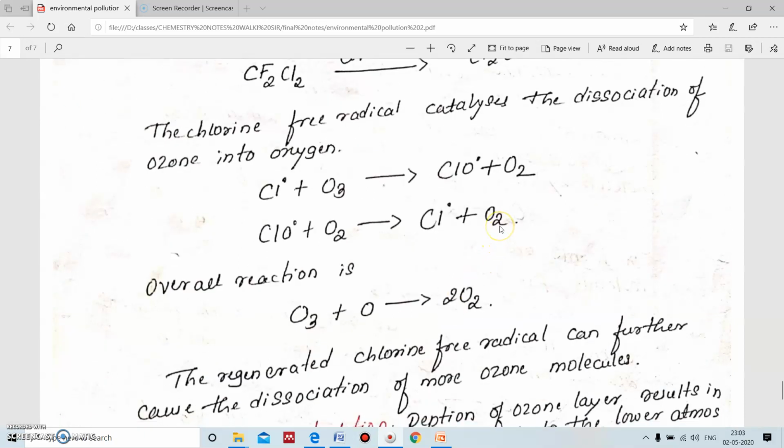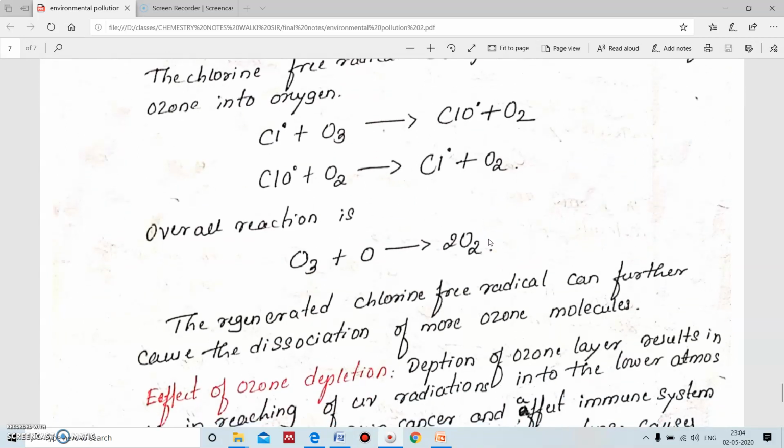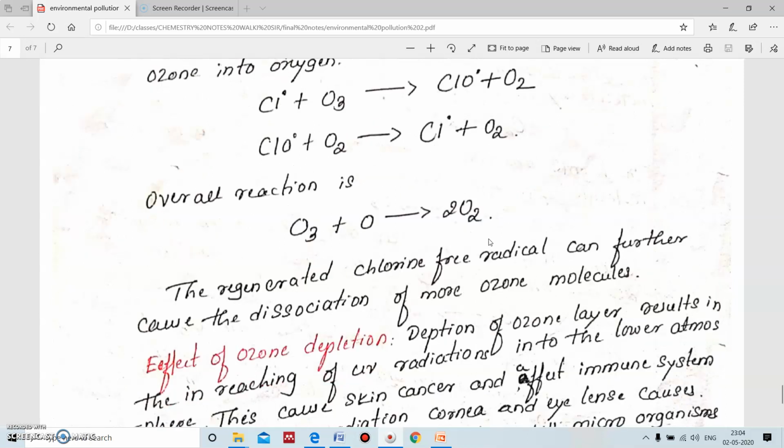formation of ozone. Here the reformation of ozone will not take place, so that the ozone quantity present in the atmosphere will get reduced, and it may lead to harmful radiations reaching the earth level.